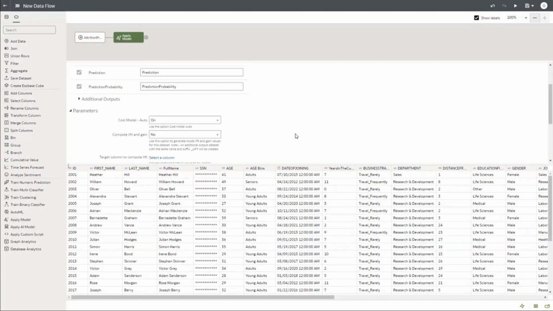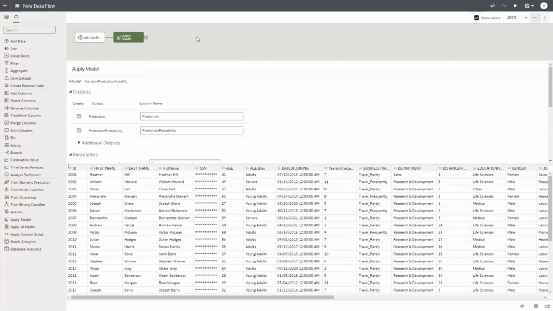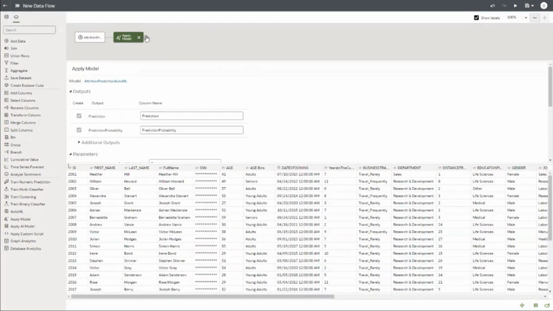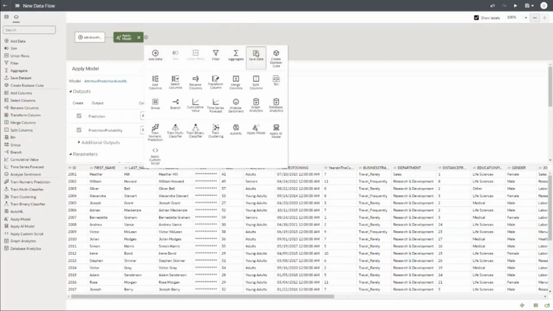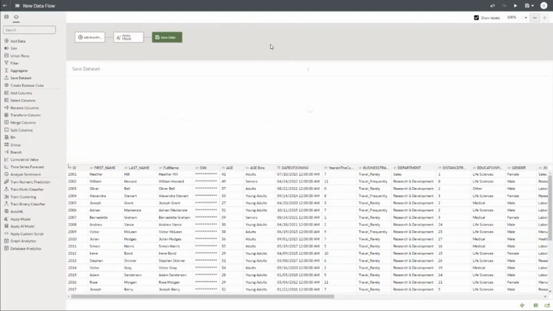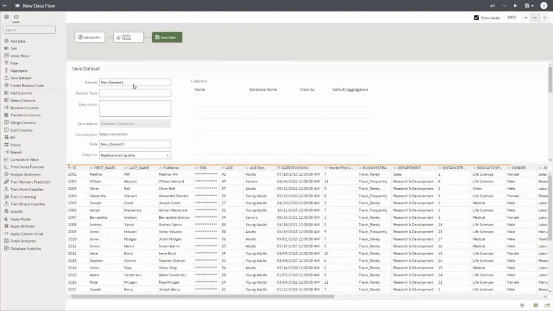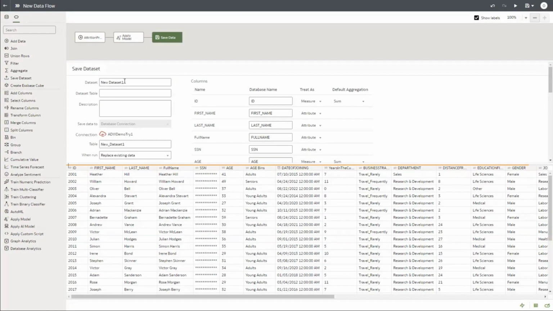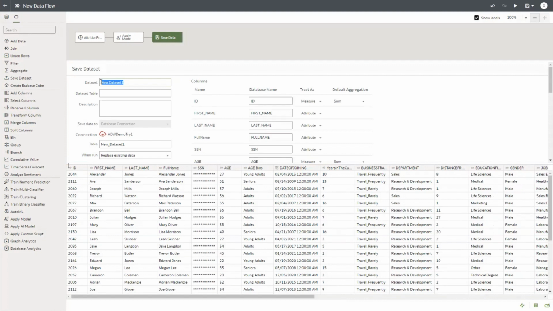The next thing that we will do is, this particular flow will create an output dataset, which includes prediction and prediction probability among others. So we want to save it into a dataset. I click on it and I say save data. When you do that, I need to give a meaningful name. So I will say attrition prediction data. Don't give any space.